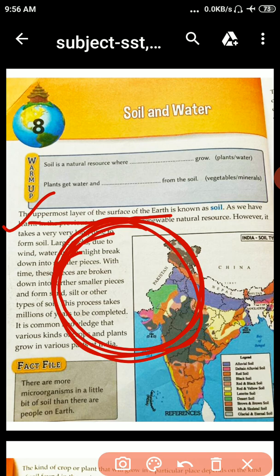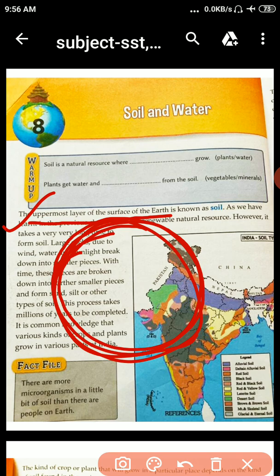With time, these pieces break down into further smaller pieces and form sand, silt or other types of soil. That's why I am saying it takes about 100 to 1000 years to form 1 centimeter of soil, because it is a very long process. This process takes millions of years to be completed.